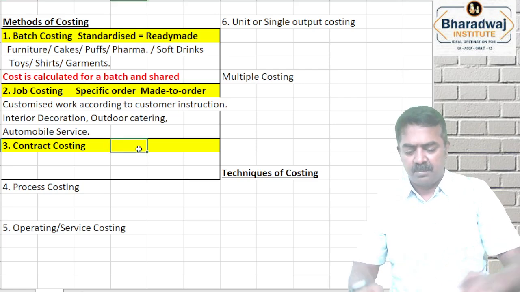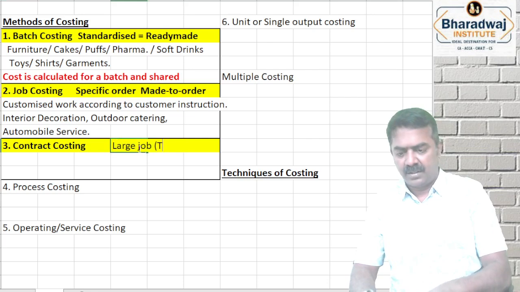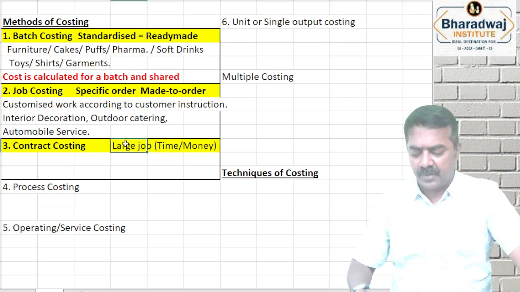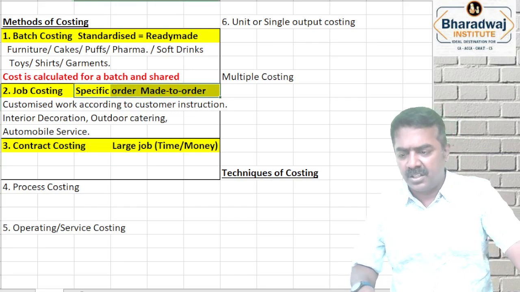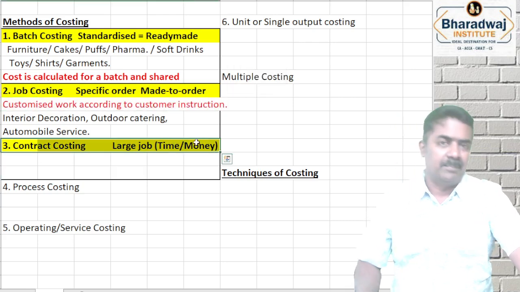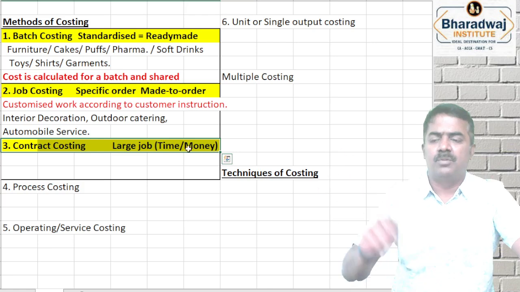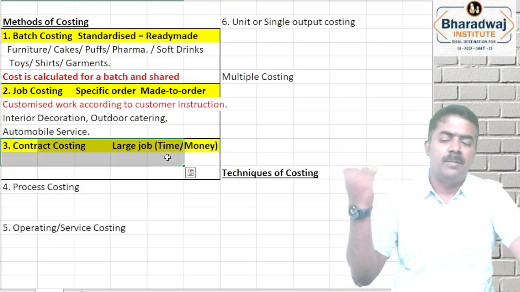Contract costing, simple. Contract is a large job. Time and money. Sir, job costing and contract costing, any difference? Contract costing also works according to the instruction given by the customer. According to the instruction given by the customer, we are going to do the work. But it is going to take a long time. The customer gives instructions, and if the work is finished in a short time, it is called job costing. If it is long term, it will be called as which one?